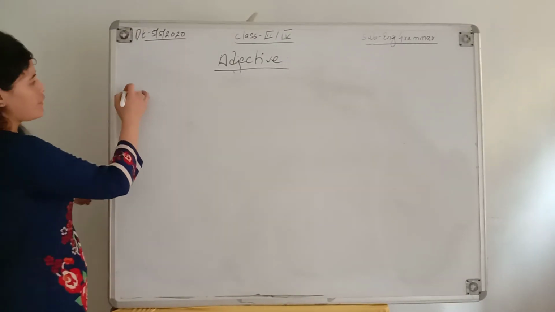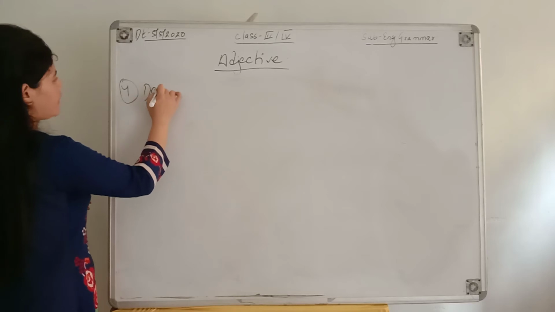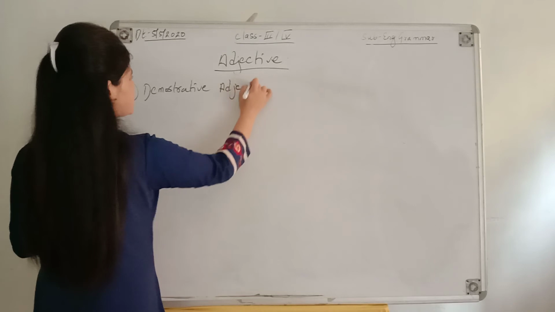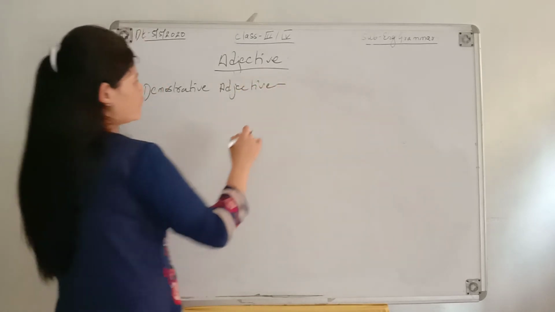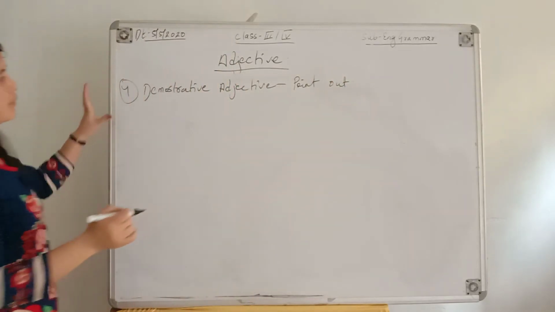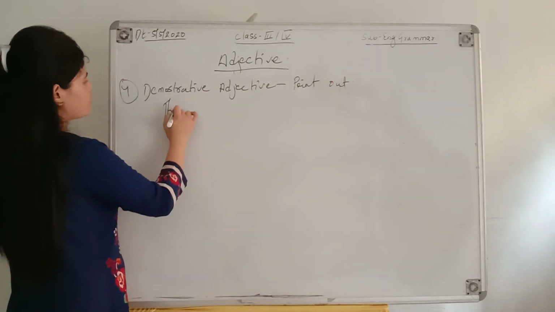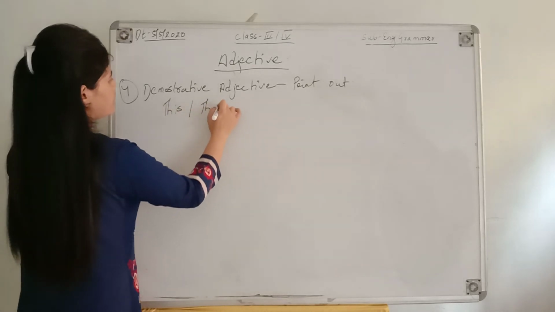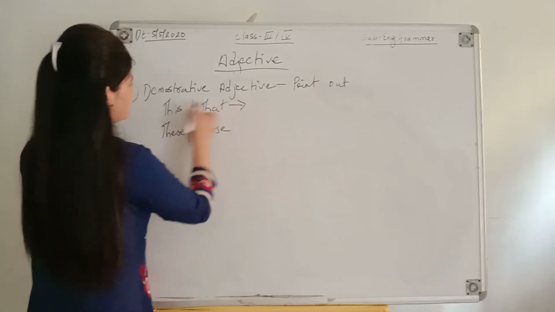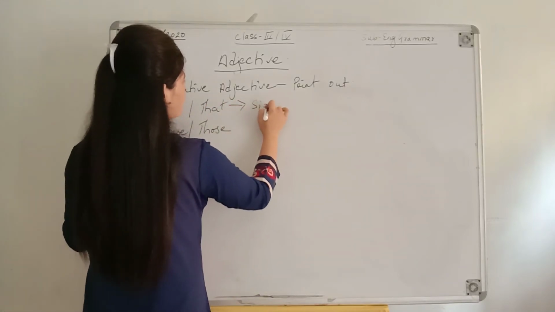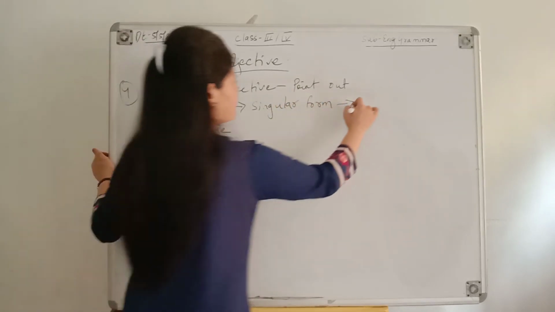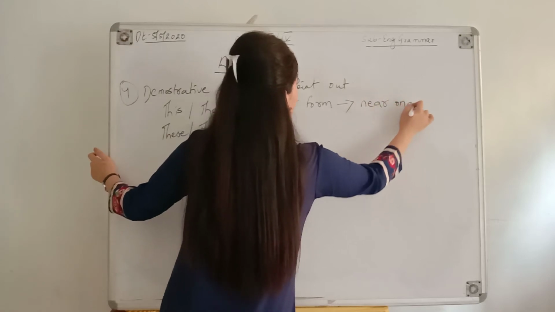Now let's go for number 4. Number 4 we can write it as demonstrative adjective. So demonstrative adjective we use to point out. And when we talk about demonstrative adjective, we use the words like this, that, these and those. This and that we use for singular form and to point out the near ones.